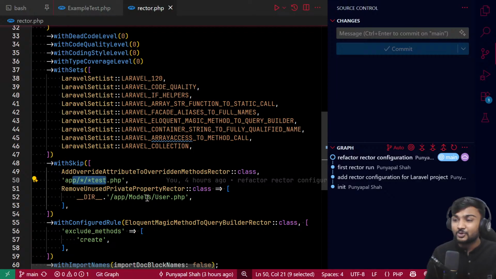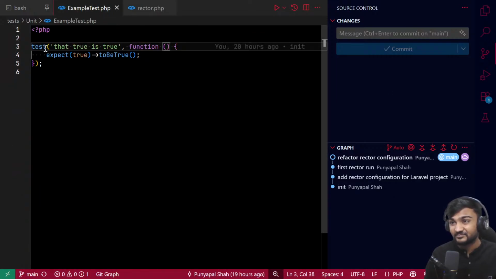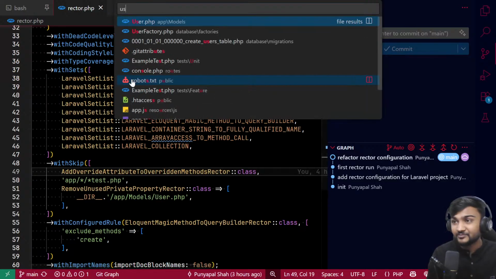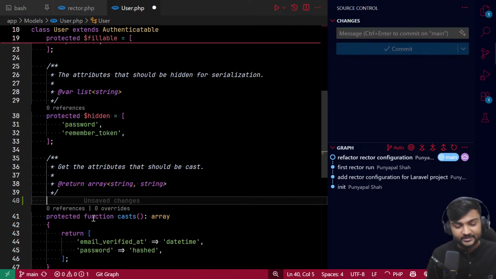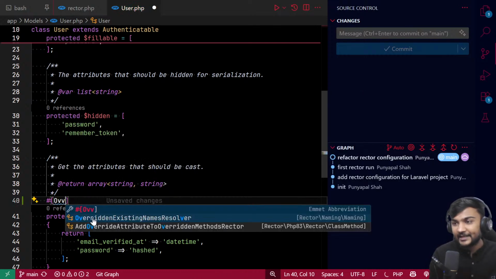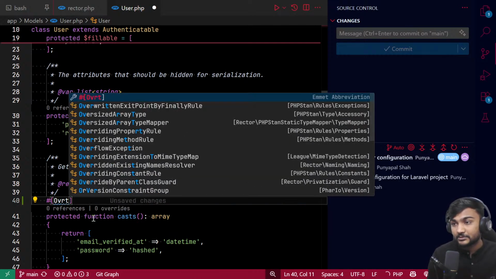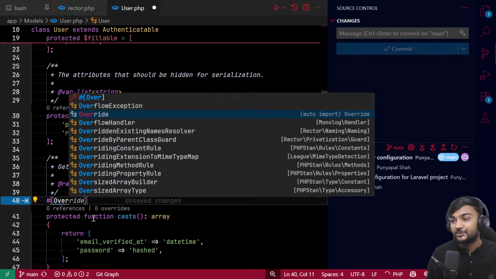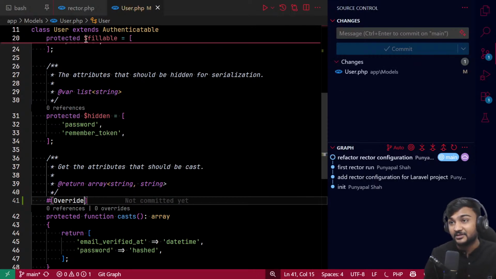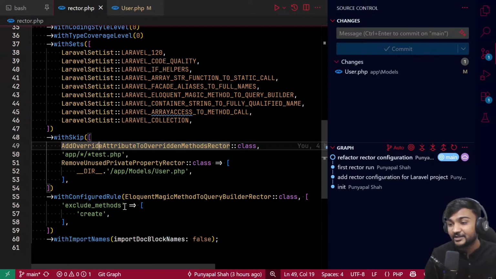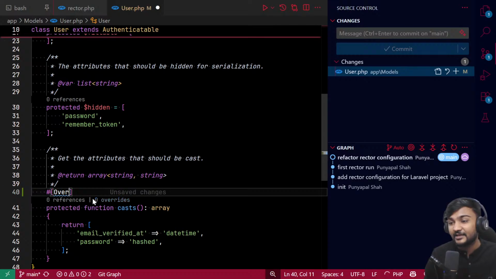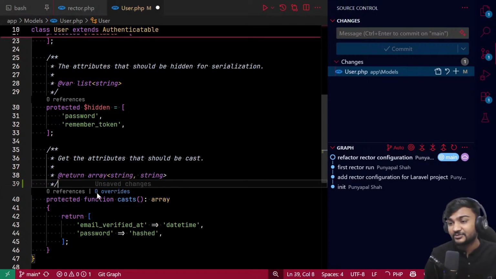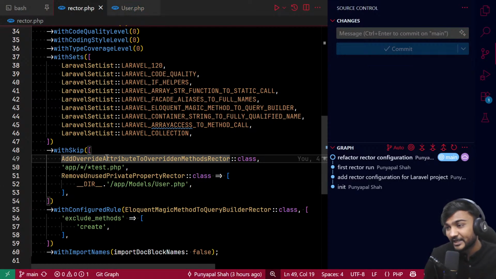How can I help with this? Let's say the user model, and if you see this cast is overridden, right? So somehow we add the override attribute. Laravel Rector will automatically add that override attribute for you. But if you don't like it, you can just say you don't like it, so it will not add this override attribute now.